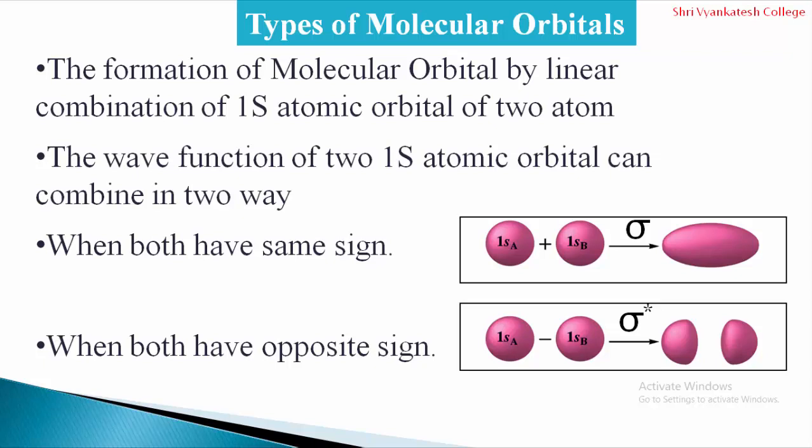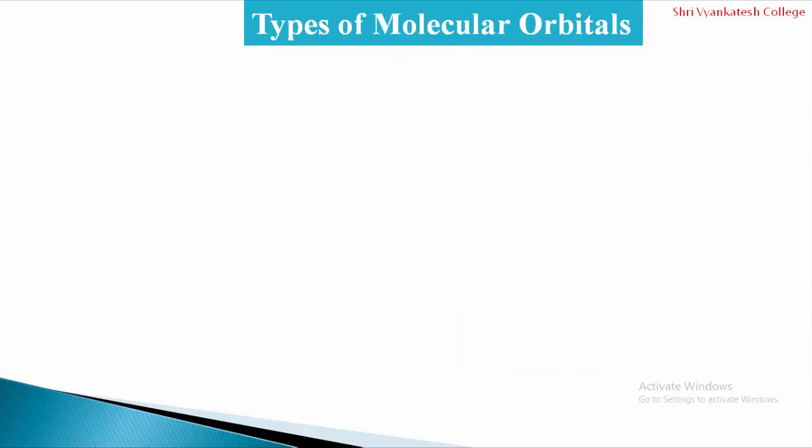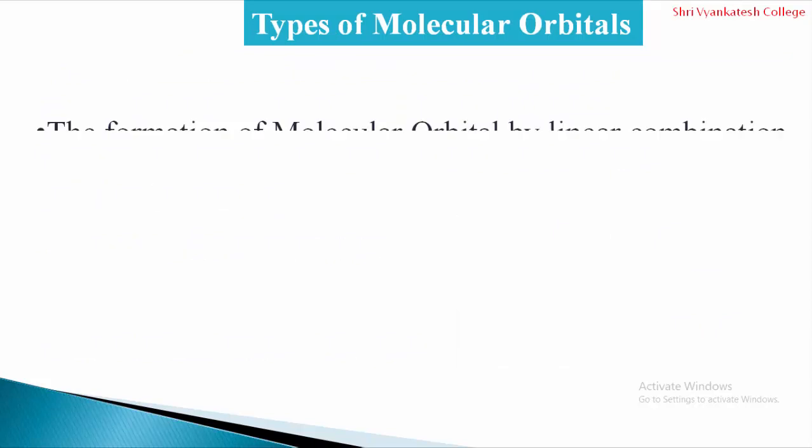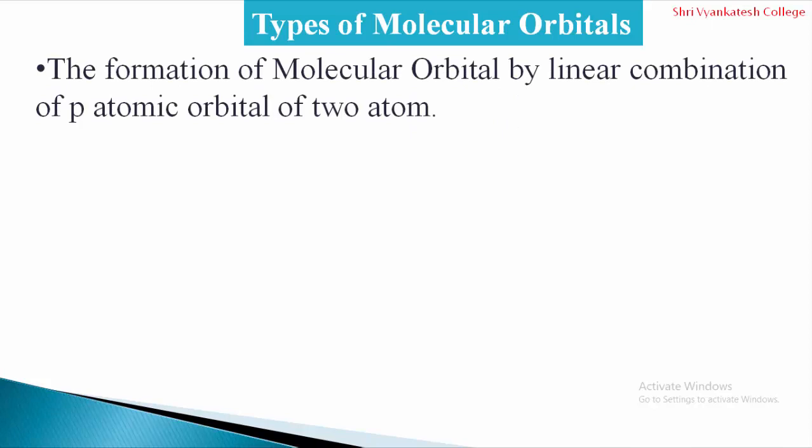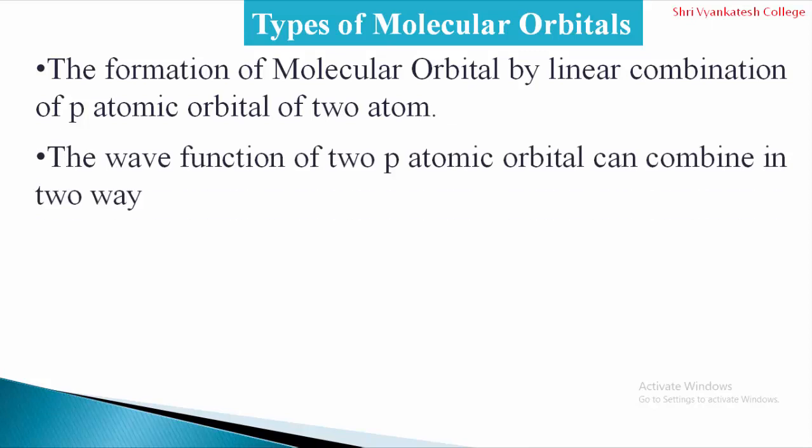So sigma is bonding and sigma star is the anti-bonding molecular orbital. Now, types of molecular orbitals in the p orbitals. The formation of molecular orbitals by the linear combination of p atomic orbitals of two atoms. The wave functions of two p atomic orbitals can be combined in two ways.